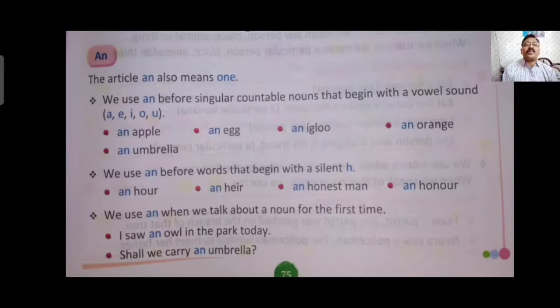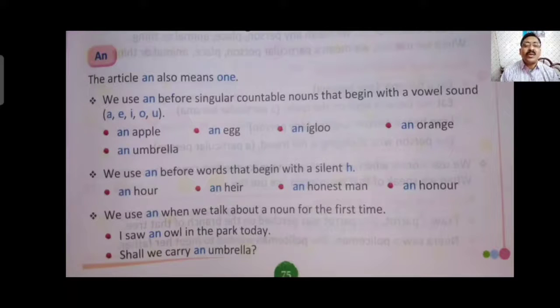We use an before a word that begins with a silent H. You can see some of these words don't begin with a vowel, but we still use an before them, like hour, heir, honest man, honor. All these four words are pronounced with a vowel sound where H is silent.